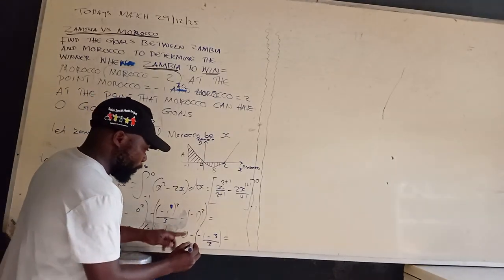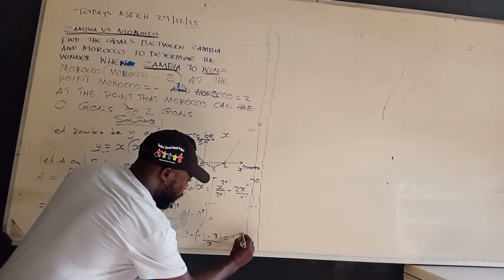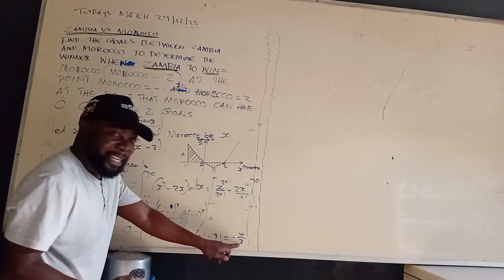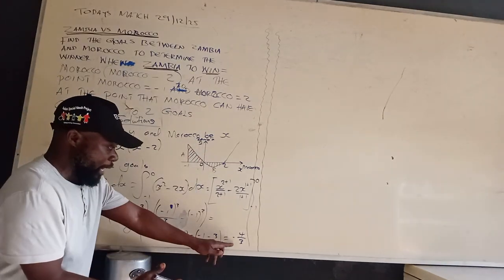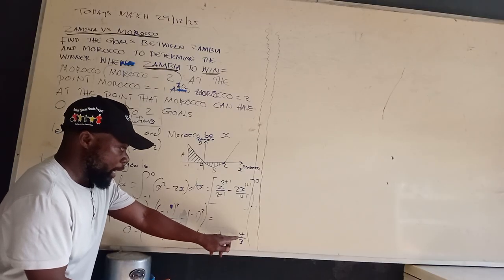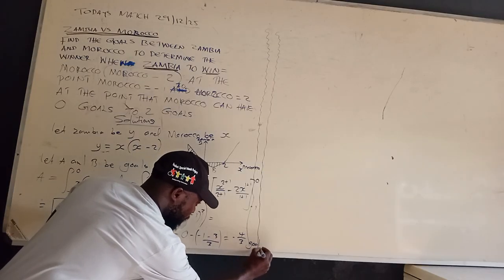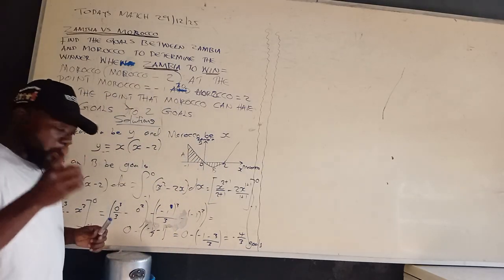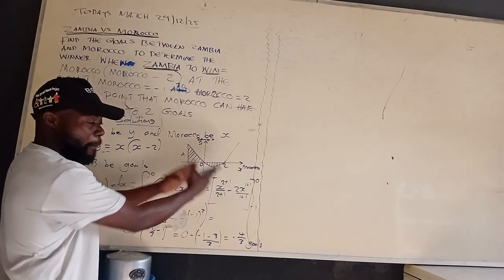Yes. So 0 here, the 0 just remains. Then this one will give us negative 4 over 3. So these are the goals for A, for this part of Zambia. There are goals, which is negative 4. Are we together? Negative 4 over what? 3. These are goals. Remember, these are what? Goals. Good. Now, let us find the second part, which is B.